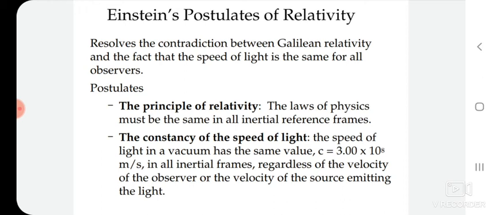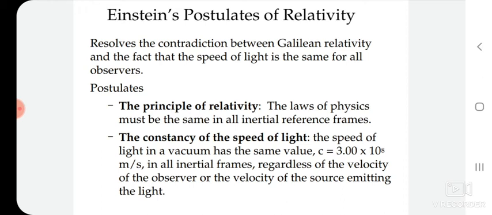Thus, the second postulate is very important, and only this postulate is responsible for differentiating the classical theory and the Einstein theory of relativity. That is why we can differentiate Newtonian relativity and Einstein's relativity.